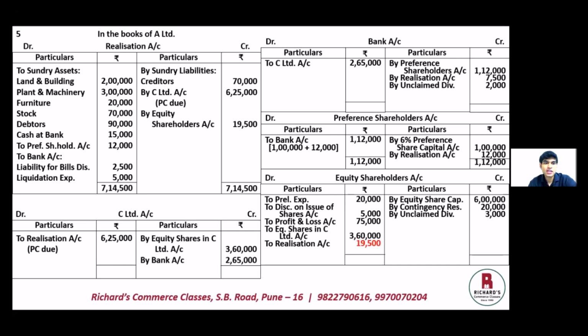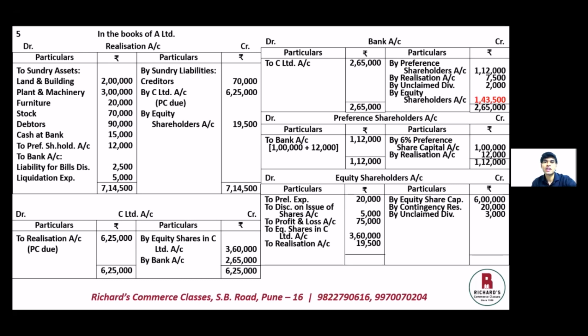19,500. The next is C Limited's account, which is already tallying, that is both sides are 6,25,000. The next is bank account, wherein the balance in bank account will be transferred to the equity shareholders account. The debit side is greater, that is 2,65,000. Writing the same on the credit side, the difference is by equity shareholders account, and that is 1,43,500.